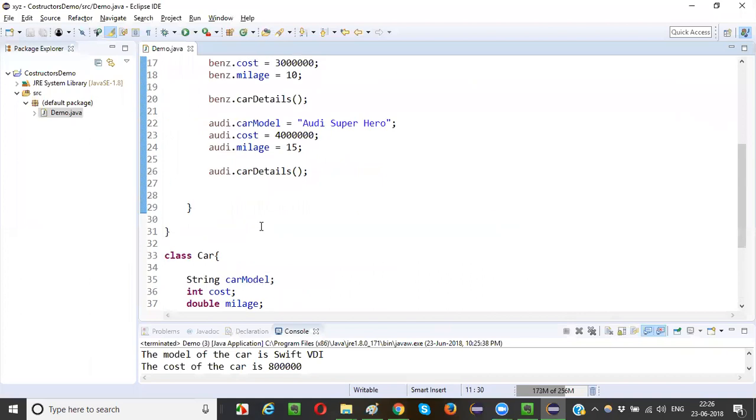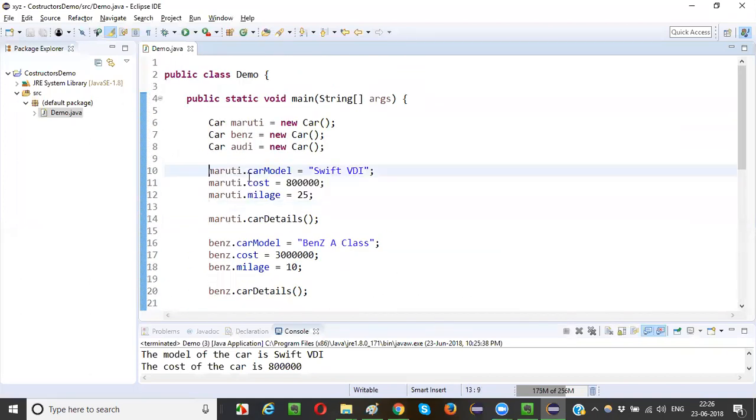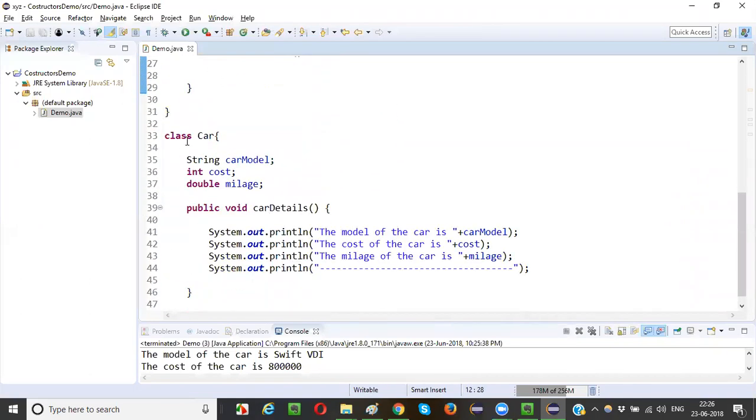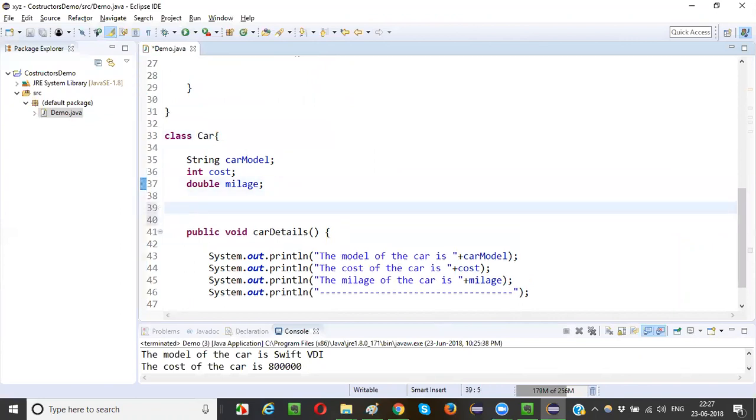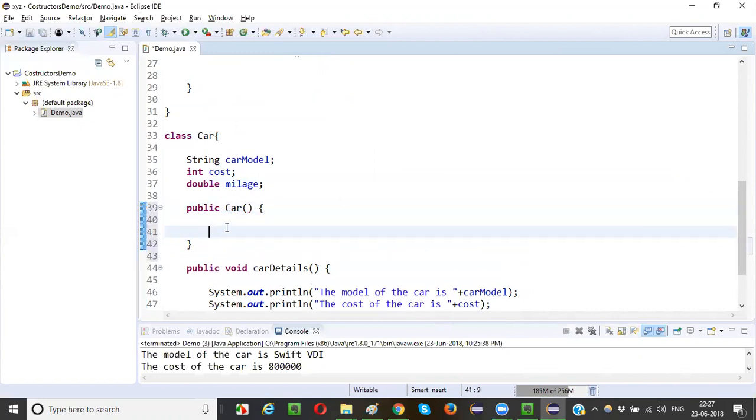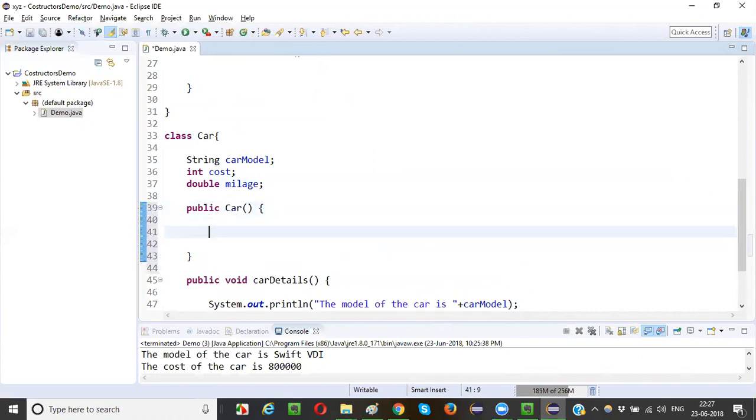So let's resolve these statements, guys. In the car class, somewhere here, I'm going to create a constructor. How to create a constructor? Public, the return type won't be there. The name of the constructor should be the same as the name of the class. So public Car, right?